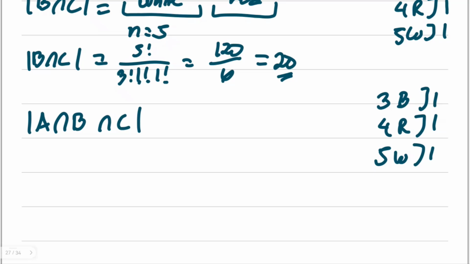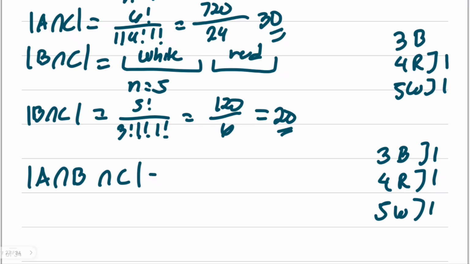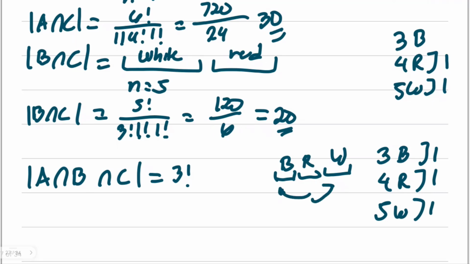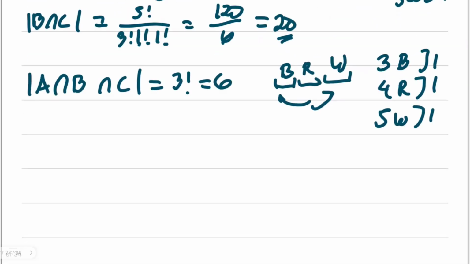We don't need to use the permutation multi-set here, because that is for when there are duplicates of the same color, in this case balls, that are not counted as one. So simply take 3 factorial, the number of ways to arrange 3 items in a row, because they are treated as 1. Say, the block of black balls, the block of red balls, the block of white balls. We simply rearrange them without breaking those single blocks. So that's 3 factorial, which is equal to 6. Now that we are done with all of this, we can subtract or combine them.